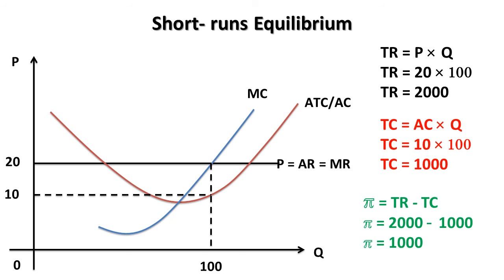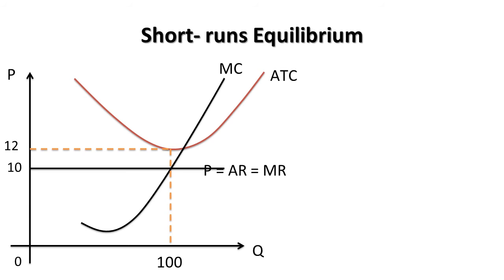We can calculate the profit by TR minus TC, so the profit is 1000. So the firm makes excess profit or loss depending on the level of average total cost at the short run equilibrium position. For the short run equilibrium, there may be two types of equilibrium position. First one is earning profit. Second one is earning loss.